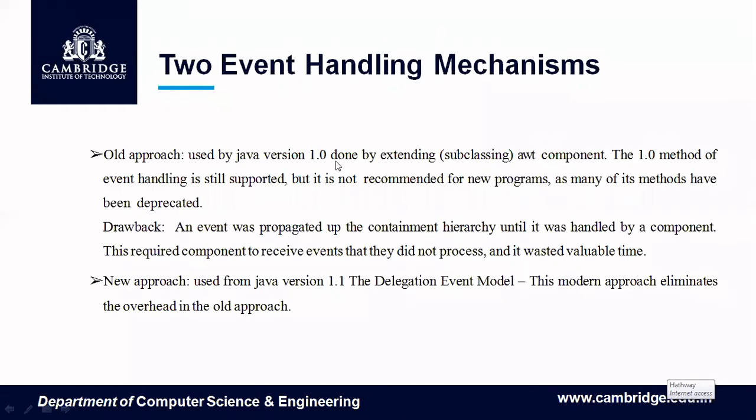In version 1.0, what they basically did was extend the AWT component and then handle the event. It is still supported, but we do not recommend it for new programs as many of its methods have been deprecated. What does deprecated mean? Deprecated means that though it is supported, it is not in use. Therefore, we will be discussing only the delegation event model. There was a drawback in the old approach; we'll come back to the slide and discuss it.